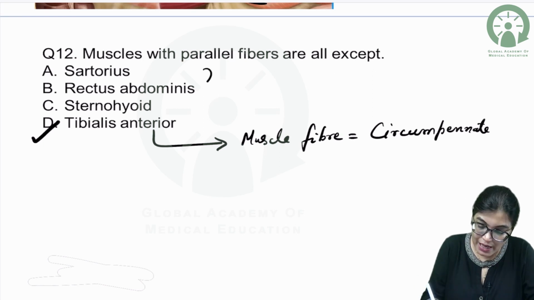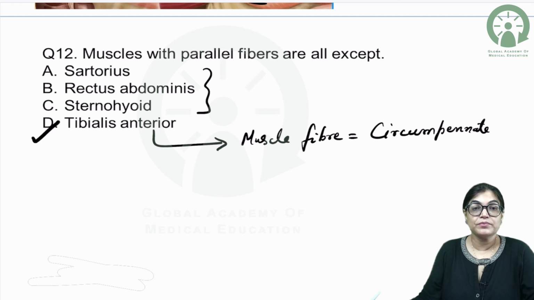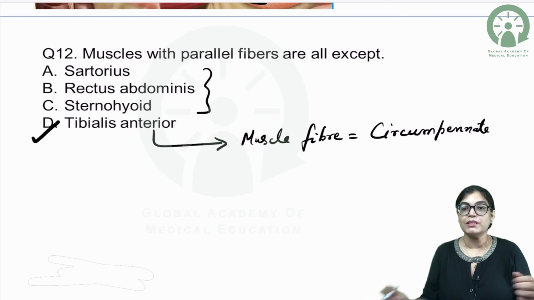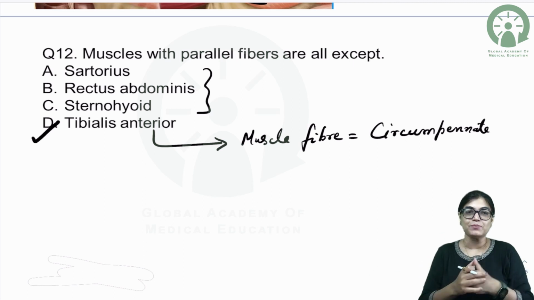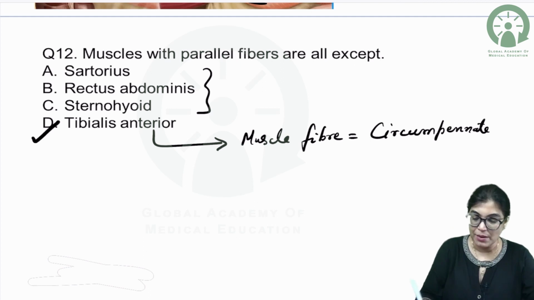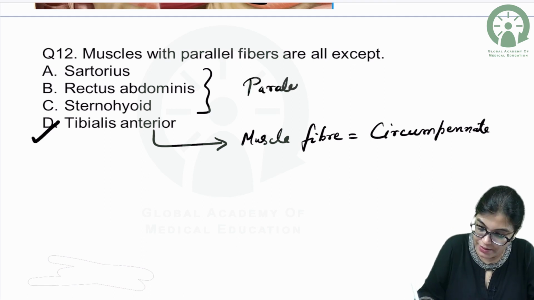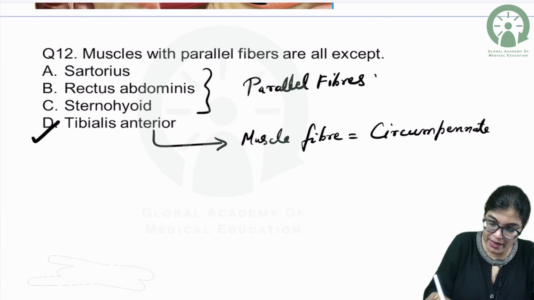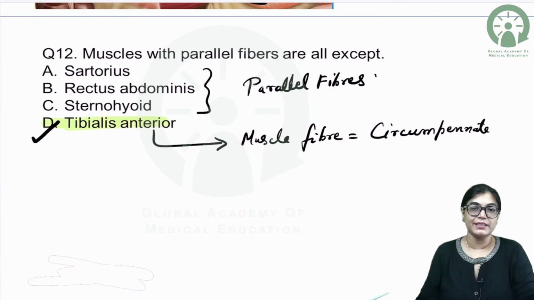Sartorius, the tailor's muscle in the anterior compartment of the thigh, rectus abdominis, the six-pack muscle in the anterior aspect of the abdomen, and the sternohyoid muscle in the neck region are all examples of parallel fibers. So, the odd man out and the correct answer will be tibialis anterior.